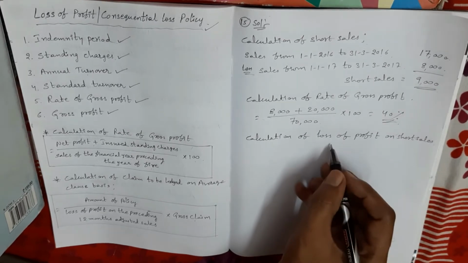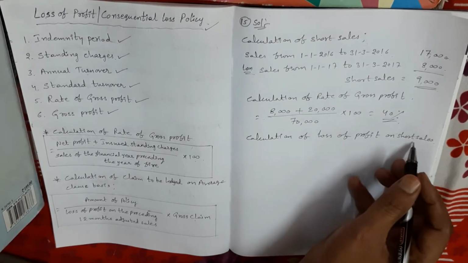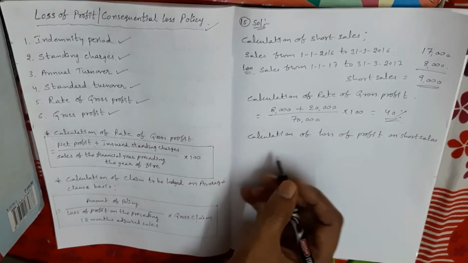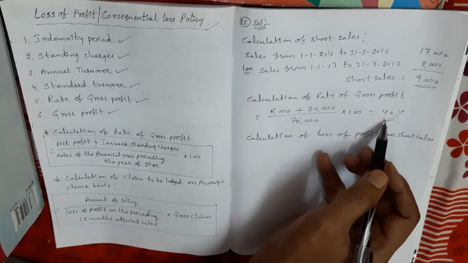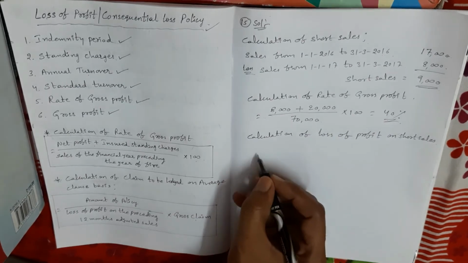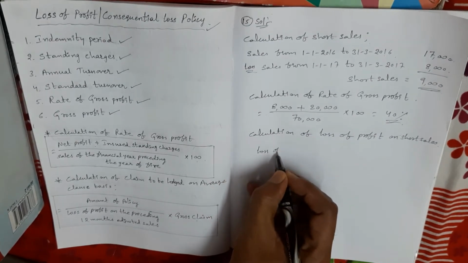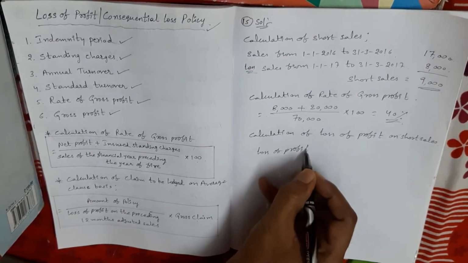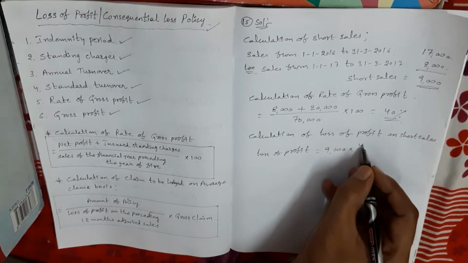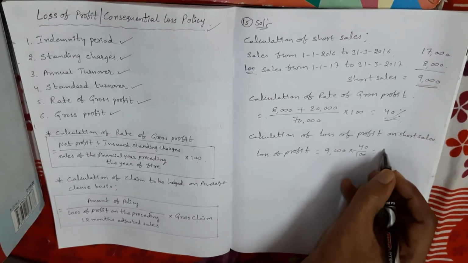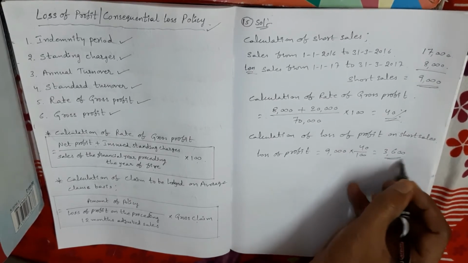Okay, we calculate loss of profit on short sales amount. Here, how much short sales did we get? 9,000 rupees. And what is the rate of gross profit? 40 percent. So therefore, loss of profit is equal to 9,000 into 40 percent. That means 3,600 rupees only.